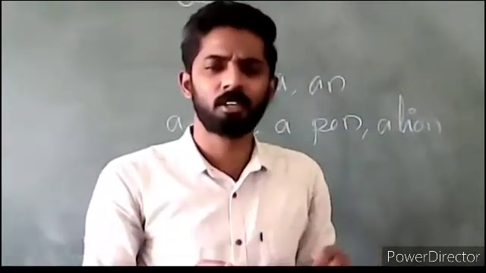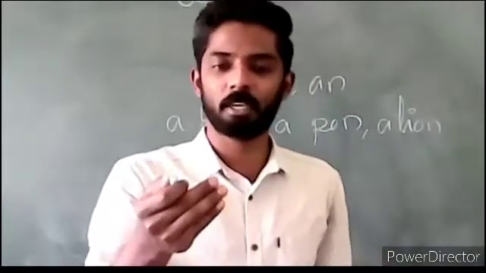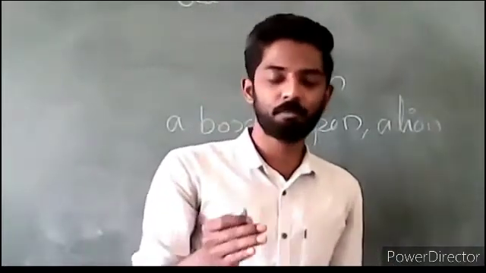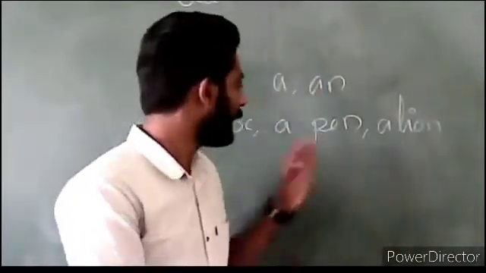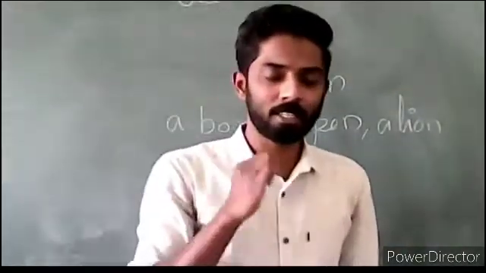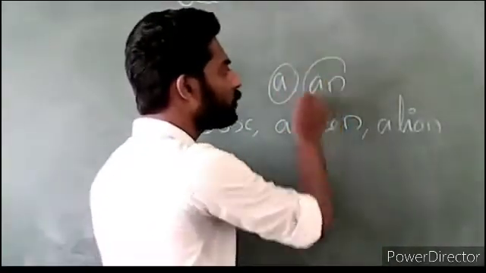So when we speak about definite things, we use the, and when we speak about indefinite things, we use a or an. And now listen, where do we use a and where do we use an?